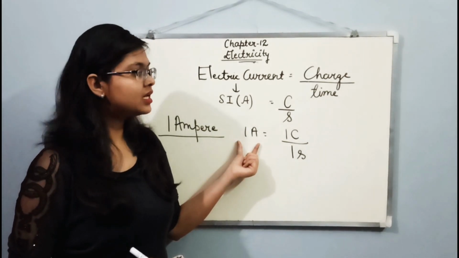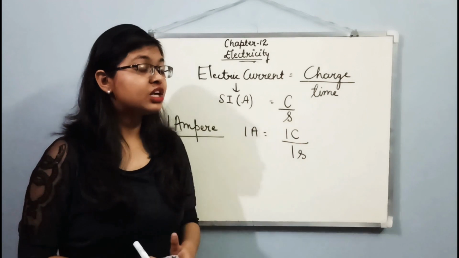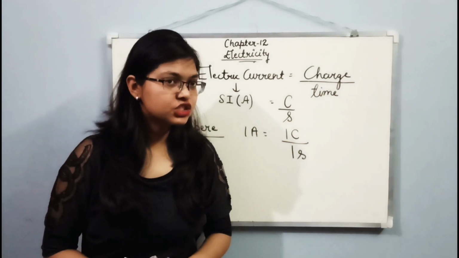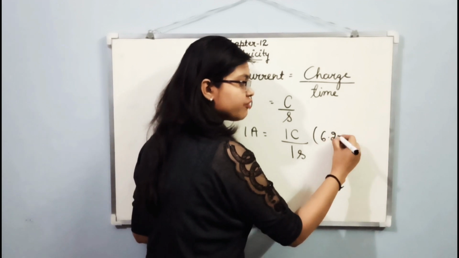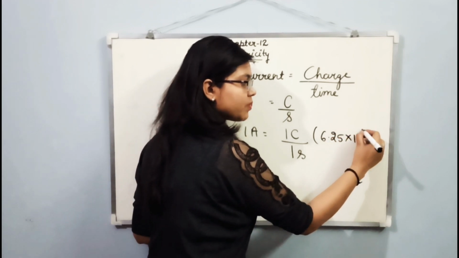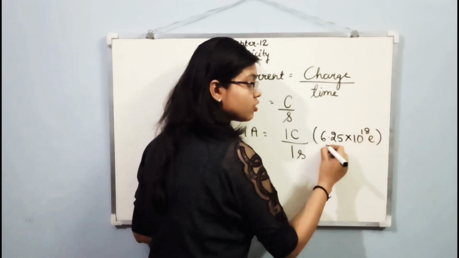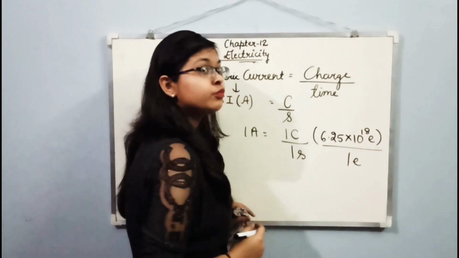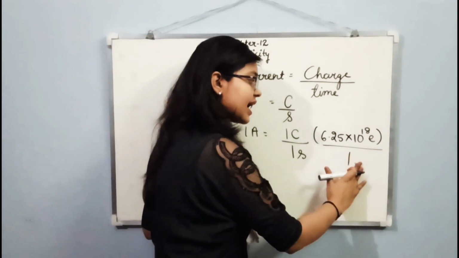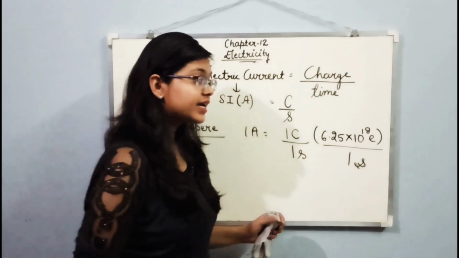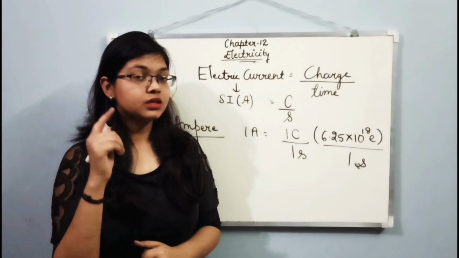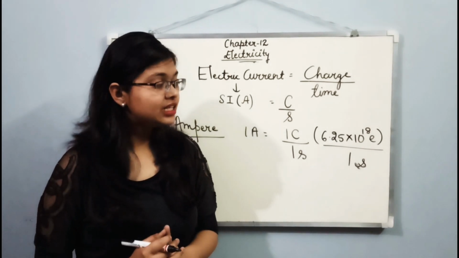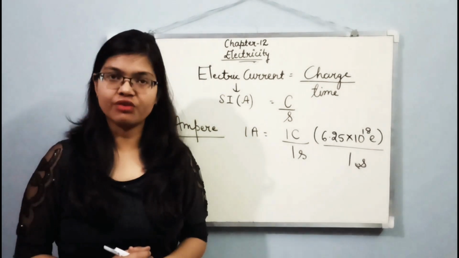It is 1 ampere. Okay, 1 coulomb of charge means how many electrons? Obviously it will be 6.25 × 10^18 electrons in 1 second. So if in 1 second this many electrons are flowing, then the current present in the wire is 1 ampere.